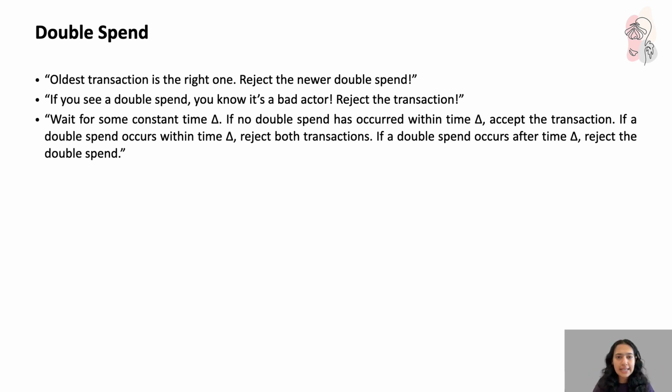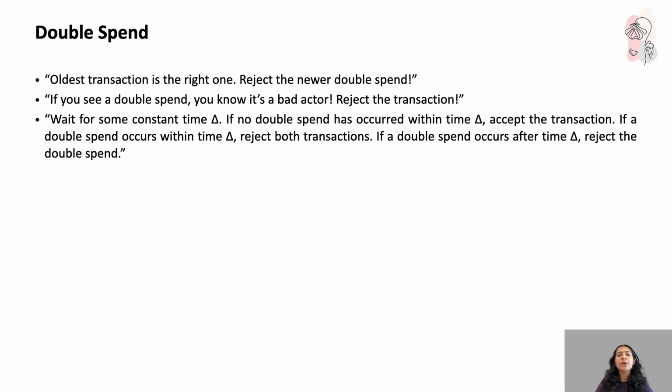And then comes the second. If a node directly sees 2 conflicting transactions, meaning a clear double spend, it knows that at least one of them is malicious, so it just rejects both of them because the person has done wrong. So let's just nullify both the transactions. This prevents an attacker from slipping through.